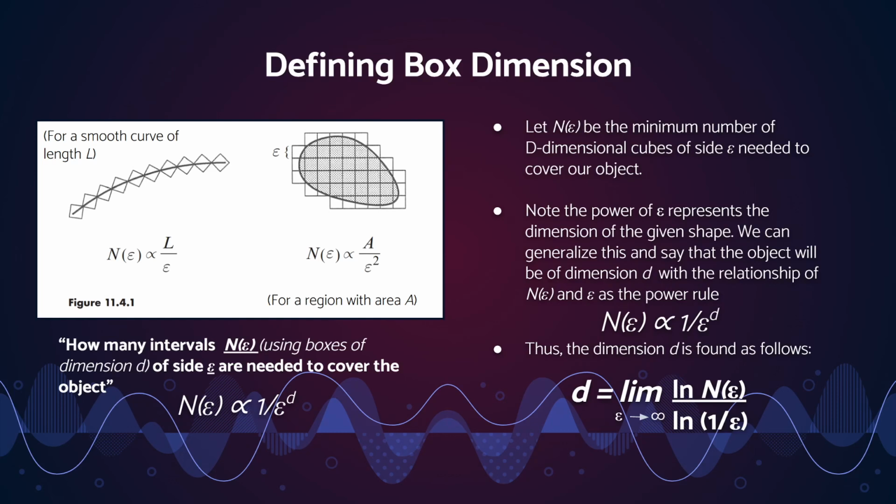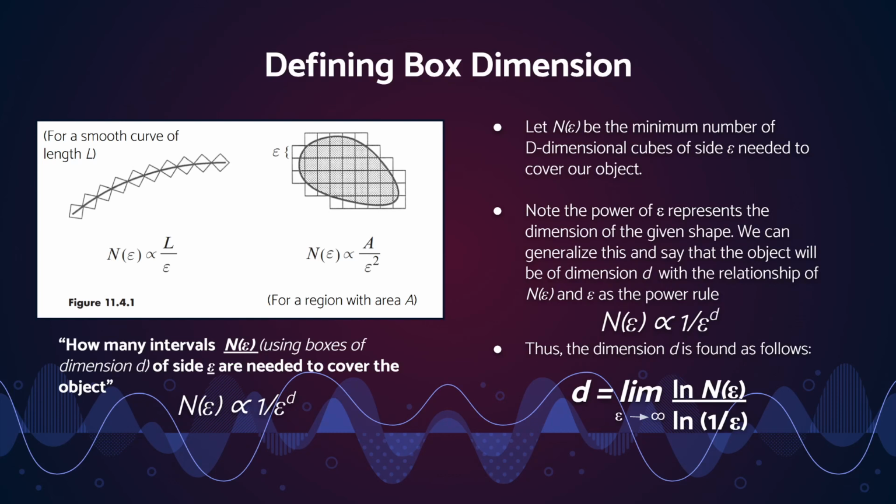So for that left figure, the line, it's saying that n of epsilon is the number of one-dimensional boxes of side epsilon you would need to cover the object. As we decrease epsilon, we're going to notice that that n corresponds to the power rule 1 over epsilon to the power of d, where d is the dimension of our object.